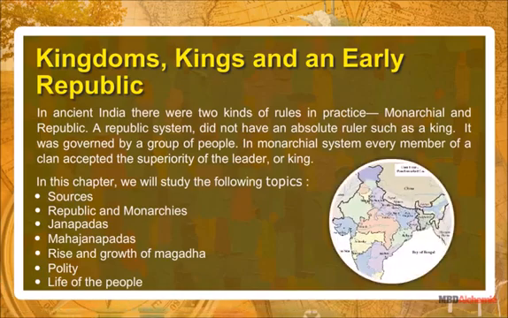In ancient India, there were two kinds of rules in practice, monarchical and republic. A republic system did not have an absolute ruler such as a king. It was governed by a group of people. In monarchical system, every member of a clan accepted the superiority of the leader or king. In this chapter, we will study the following topics.